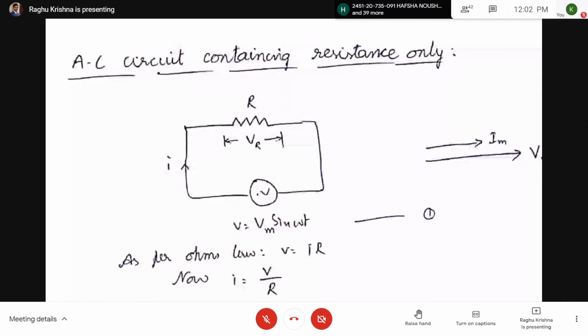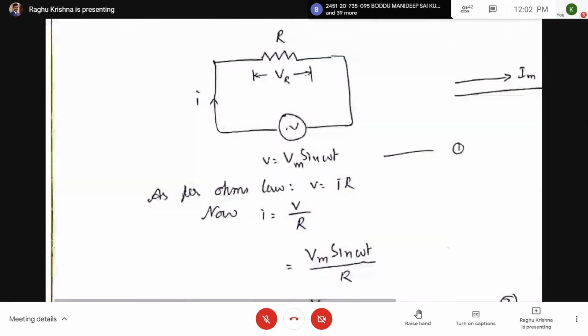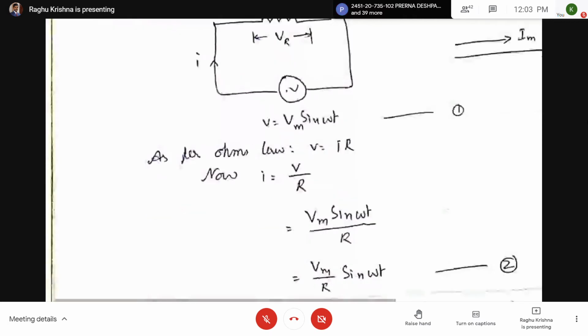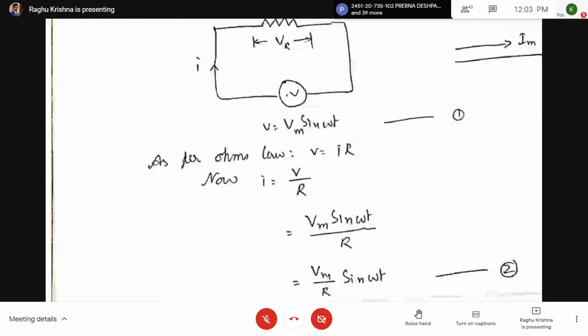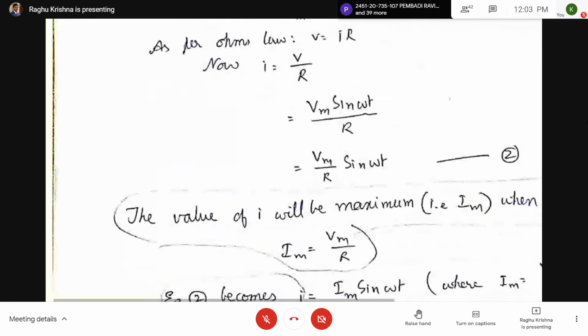Now what is V? Here V equal to Vm sin omega t, and R value I have written. Here I replaced V with Vm sin omega t because V equal to Vm sin omega t. Now this equation can be written as Vm by R into sin omega t. This is also a sinusoidal function. So here this I am going to write as Vm by R.